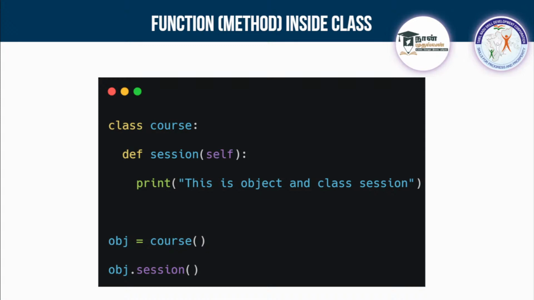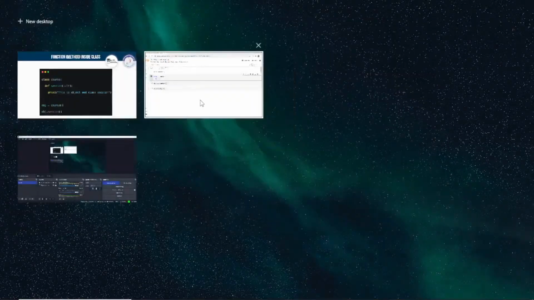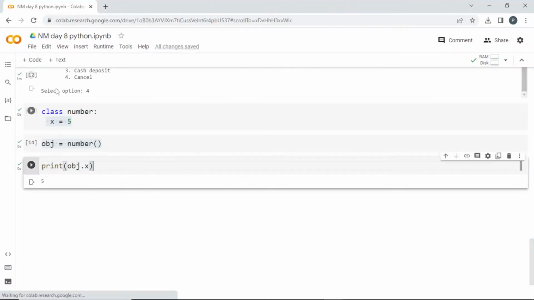Leave it and see here. Inside a class I'm creating a function, which is also called a method, and inside this function I'm passing an argument self. I'll explain this self in a little bit. Inside the function I'm printing, this is class and object session. I'm creating an object for this class, object equal to course, and using this object I'm calling this session which is inside the function. Now I'll go in and explain practically.